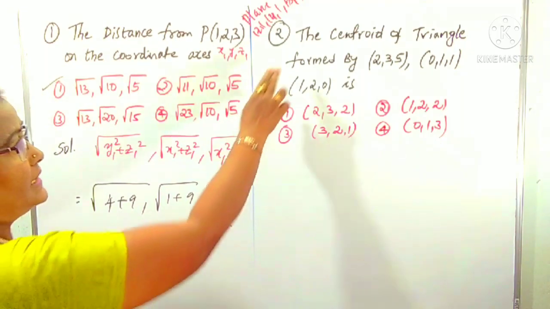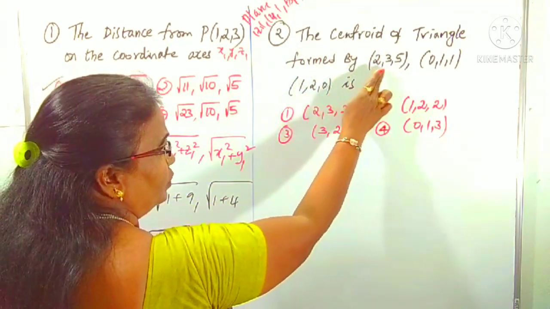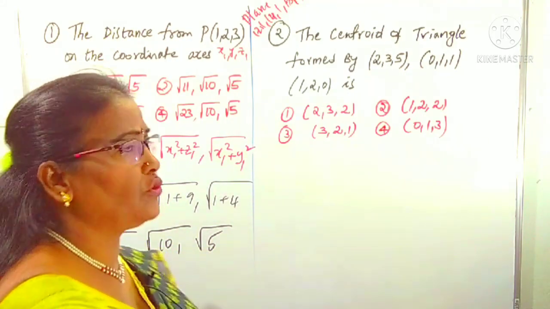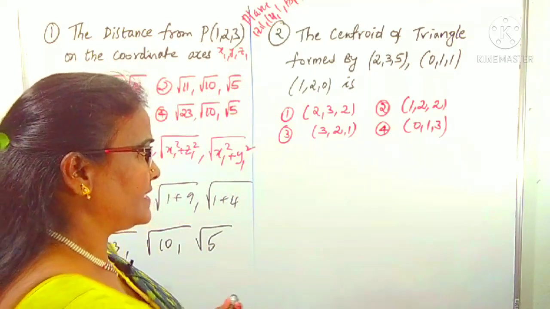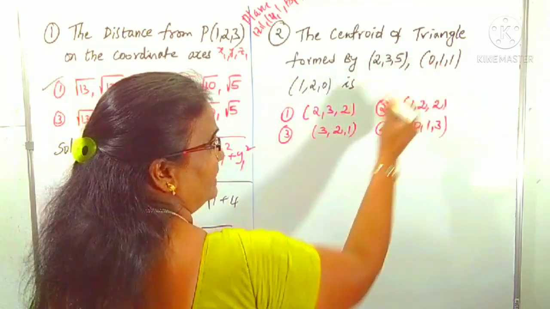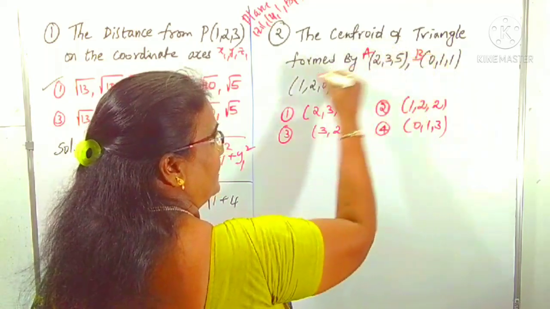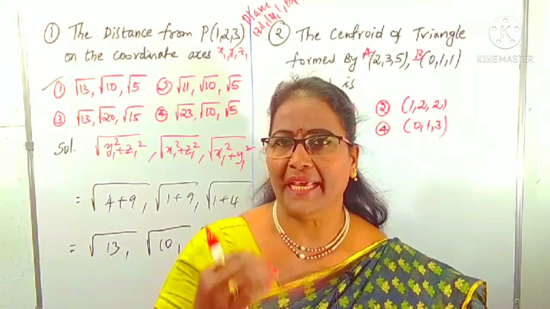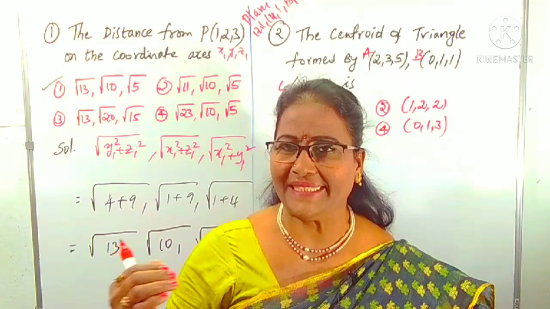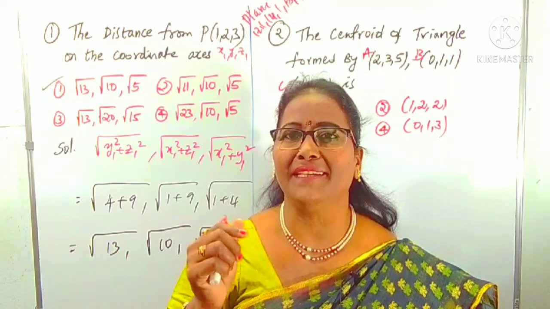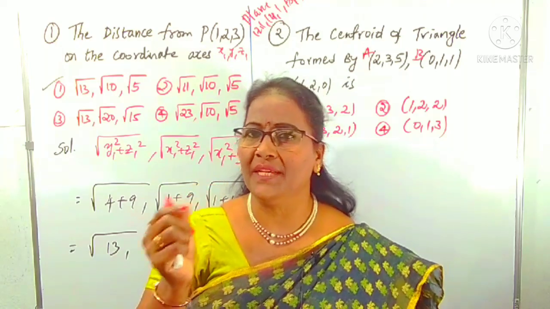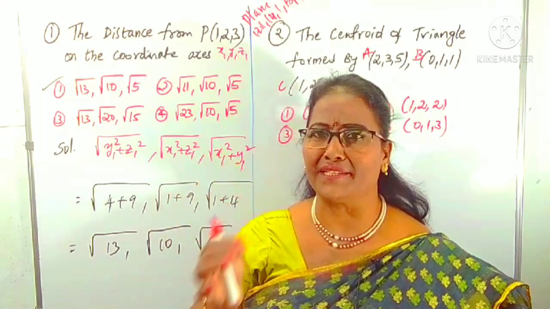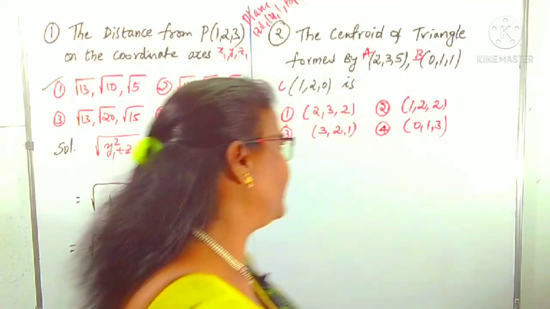What is that? The centroid of the triangle formed by 2, 3, 5, 0, 1, 1 and 1, 2, 3. You know, 3D has 3 coordinates in each point, you know very well. To find the centroid, we can take these 3 points as A, B, C. You know very well the formula for the centroid of a triangle, x1 plus x2 plus x3 by 3, like that you can take generally. But here I am using one super tip, the same formula only, but an easy way to remember it, to find the centroid without using x1, x2, y1 like that. So, what is that? Just simply we can use